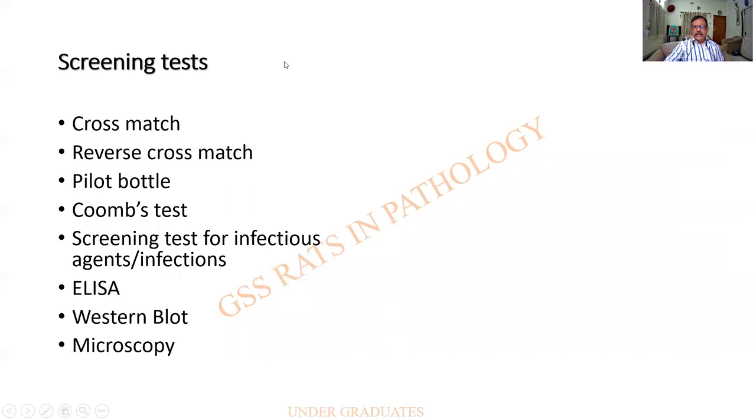And what are all the screening tests for blood? The cross matching is important. Reverse cross match whenever there is a reaction. Pilot bottle blood collection is important. Coombs test, direct and indirect, will have to be done. Screening test for infectious diseases, either by the ELISA, the Western blot, or by the microscope. Sometimes a gram stain will have to be done if there is any purulent material.